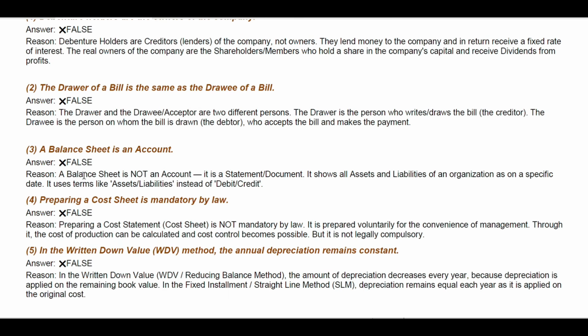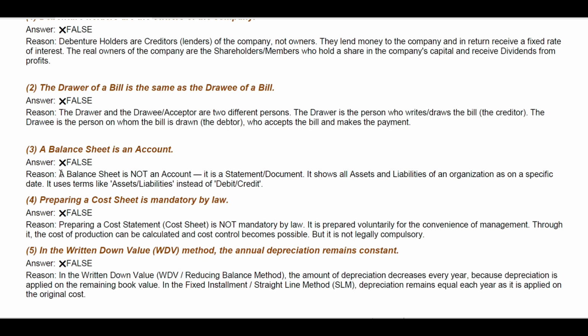Next, balance sheet is an account. So this is not an account. As you can see, a balance sheet is a statement. We can see the document that we have already seen in the previous question, the first question. First we saw the trading account, then we saw the profit and loss account, and then the balance sheet. So the balance sheet is not an account. It is a statement or document.